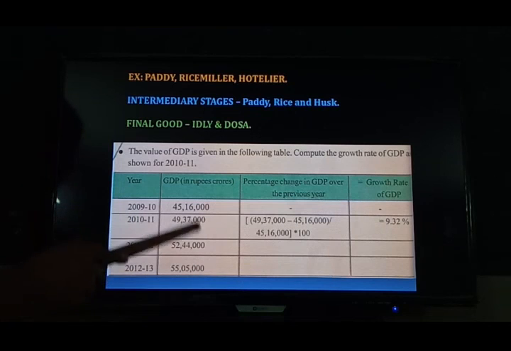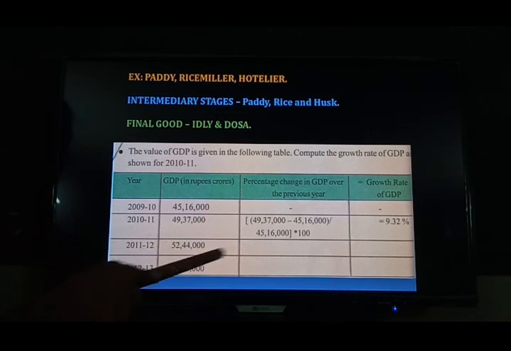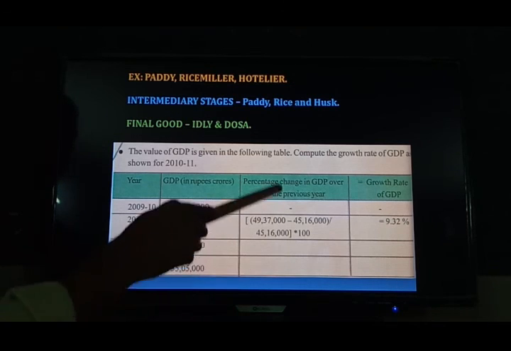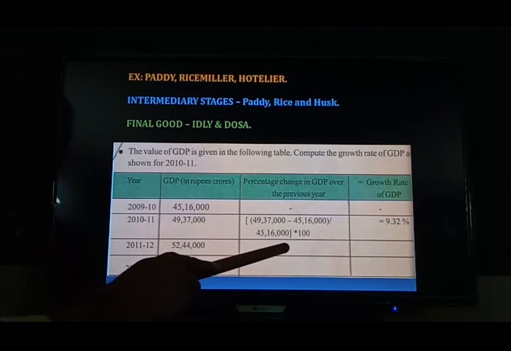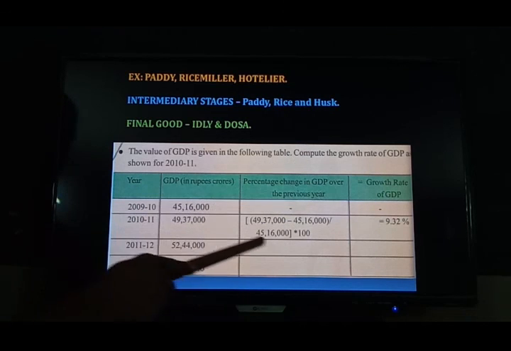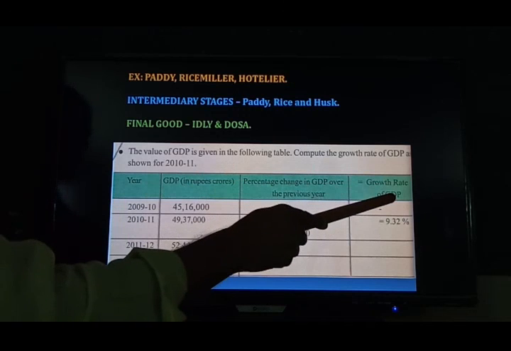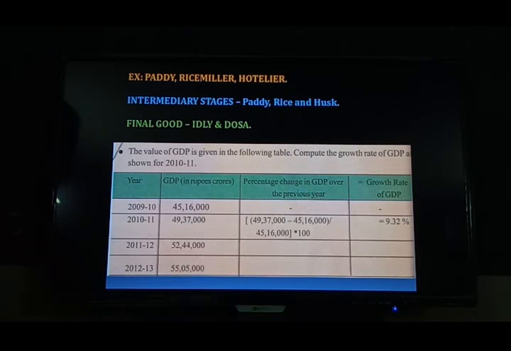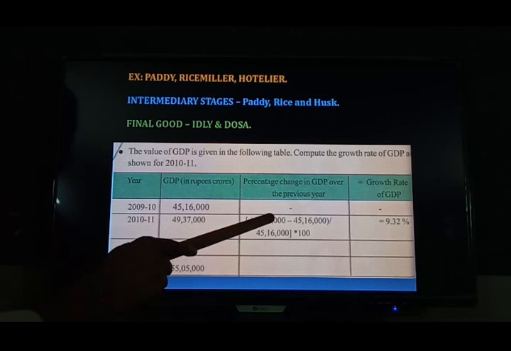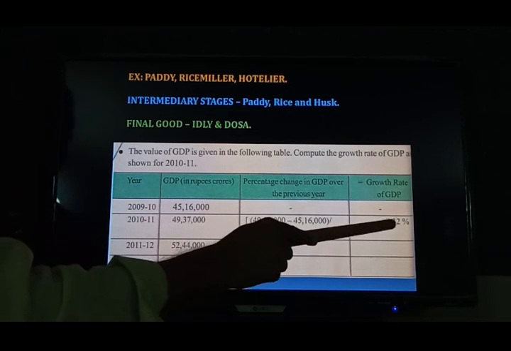So you can find the 2011-2012 growth rate, and the 2012-2013 growth rate also, through this formula. It is very important in your lesson: how to find the growth rate of GDP. For example, already mentioned here, the 2010-11 financial year information, the growth rate is 9.32.